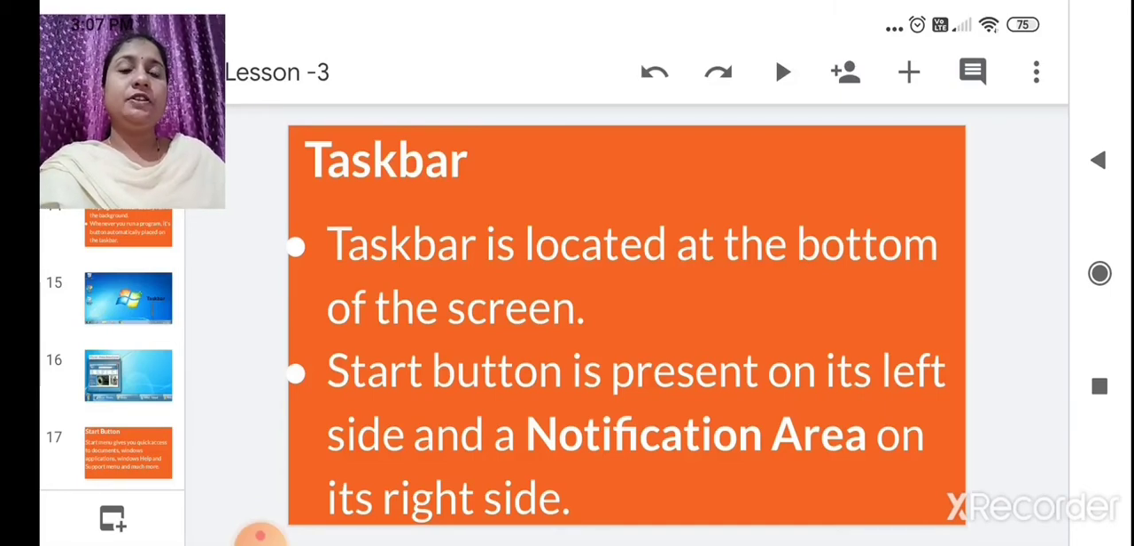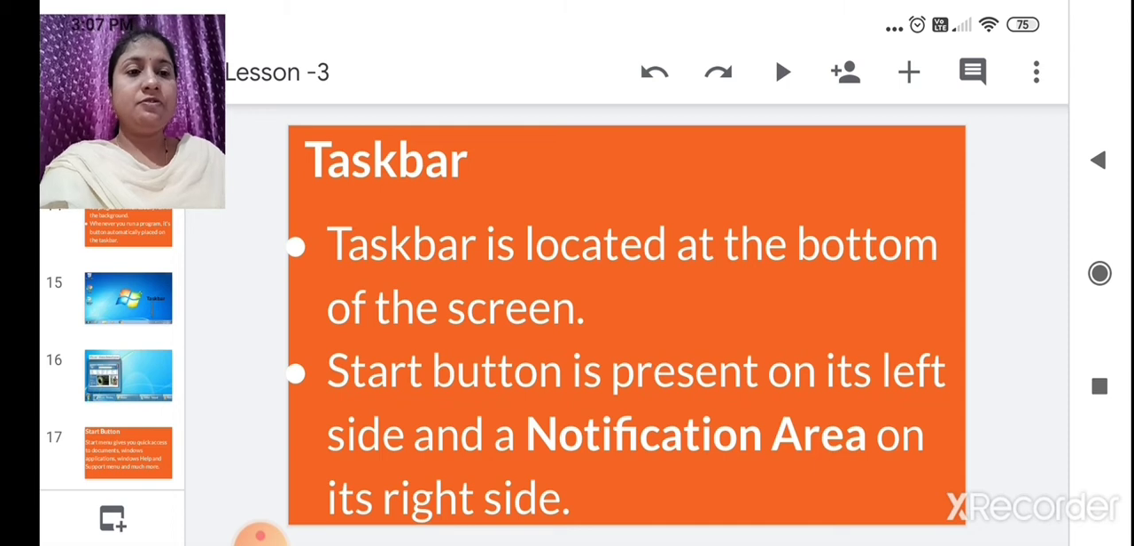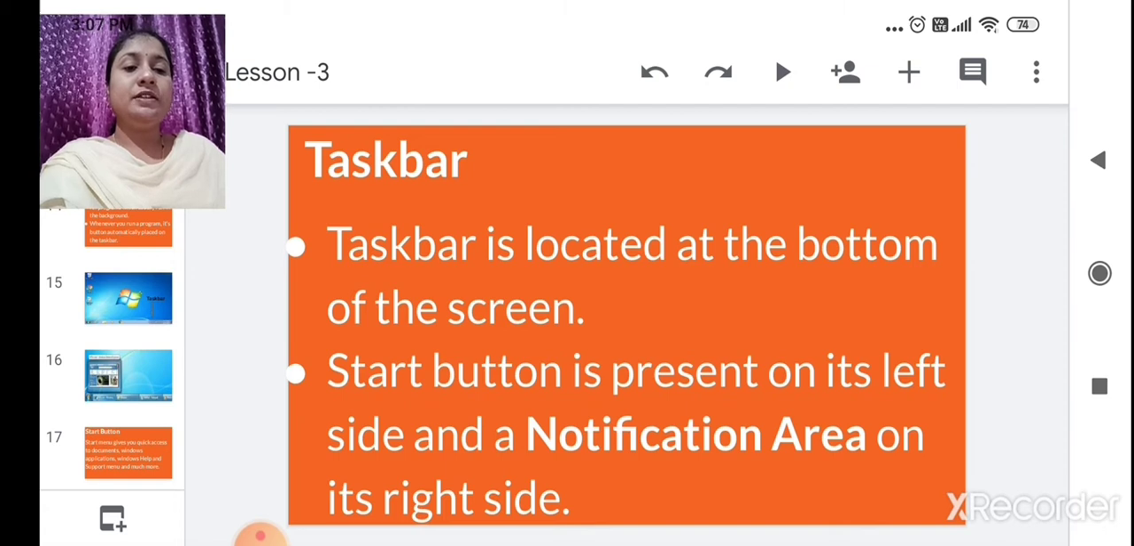Before we go further, we will revise what we have learned in our previous class. In the previous class, we learned about the operating system, that it is the most important program of a computer. It interacts with the hardware using software. So this operating system is the most important program of a computer.